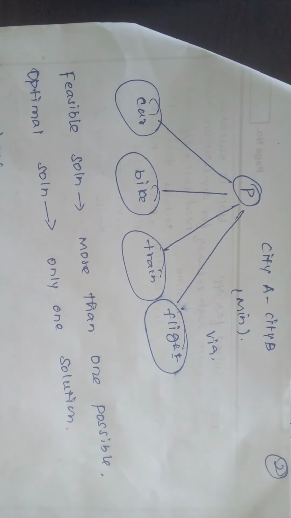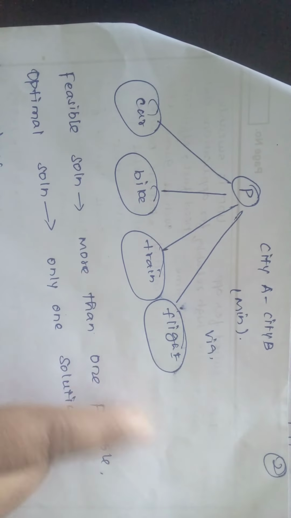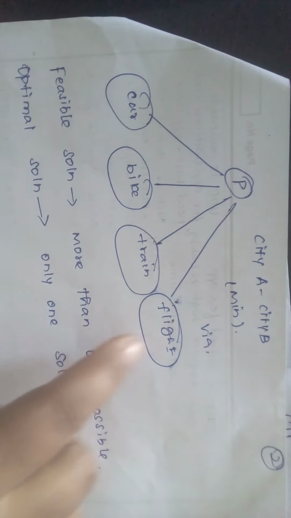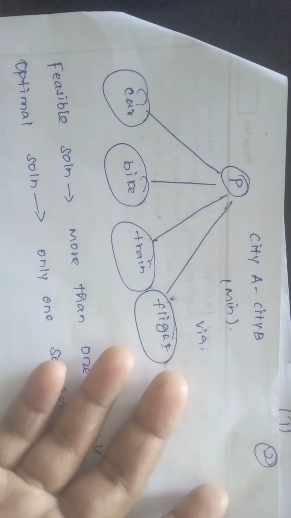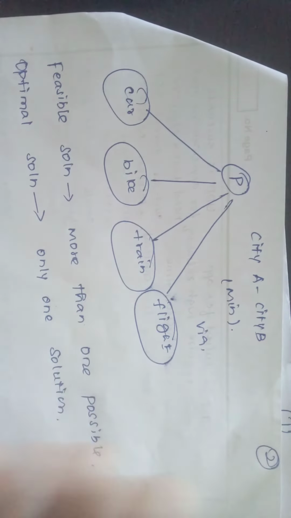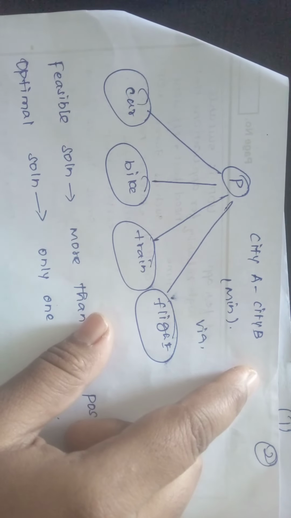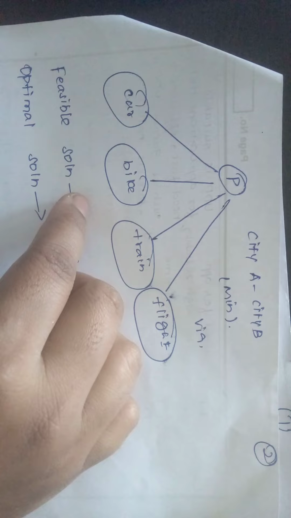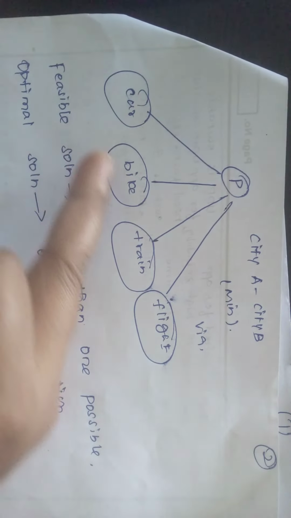There is only one optimal solution, one best solution for every problem. Car, bike, train, flight, anyone can be used for traveling from city A to city B, but which one takes minimum time? For Chennai to Shiradi, if you use a car it takes nearly 1 week.